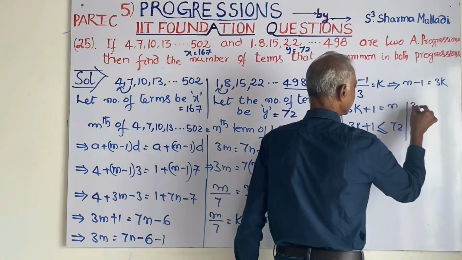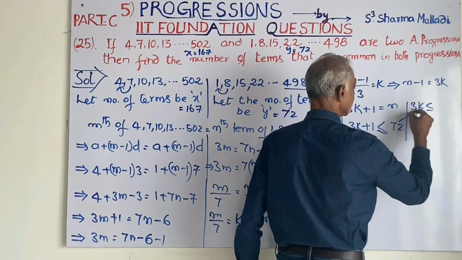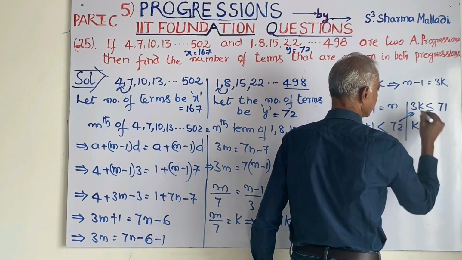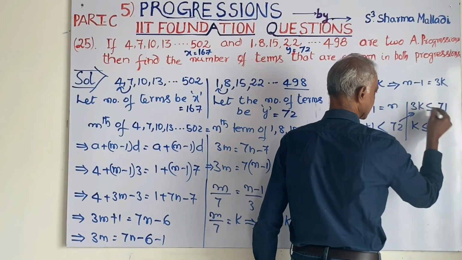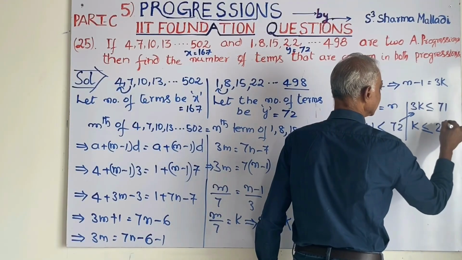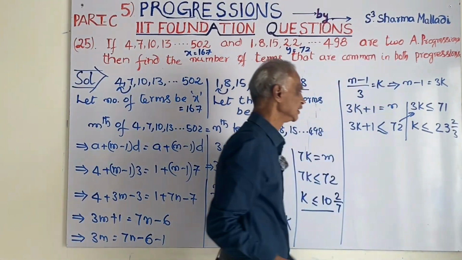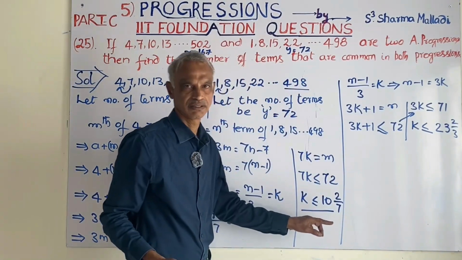Now 3k is less than or equal to 71. So k is less than or equal to 71 by 3, that is 23 and 2 by 3. The number of terms will not be in fractions.